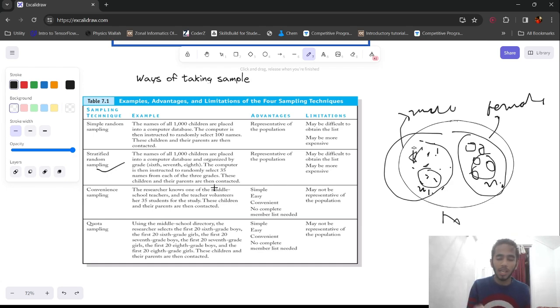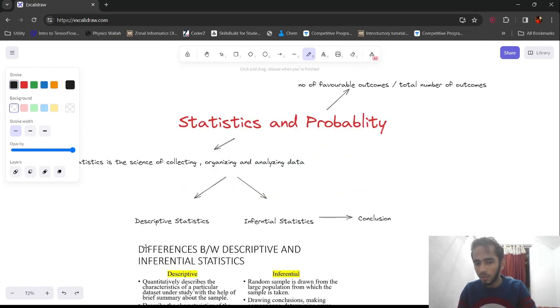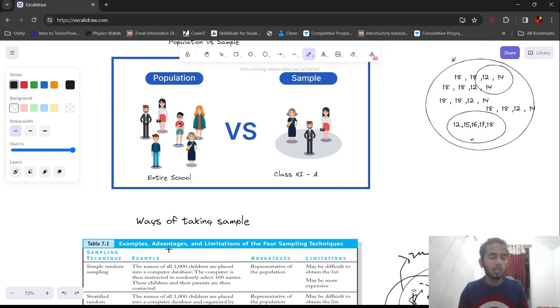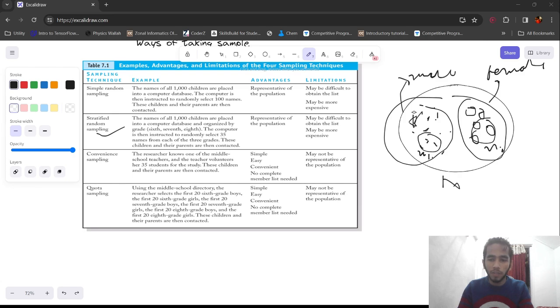That is why I am emphasizing this first video solely on terminologies. From the second video, I'm not going to focus on all this, and we are going to go straight into advanced topics. We are going to see a topic, see the example, and move on to the next topic. We are not going to visualize everything. I hope you understood till here. So let us revise what we have covered till now. What is statistics? What is probability? What is the difference between descriptive and inferential statistics? What is sample and population? What are the different ways of taking a sample?